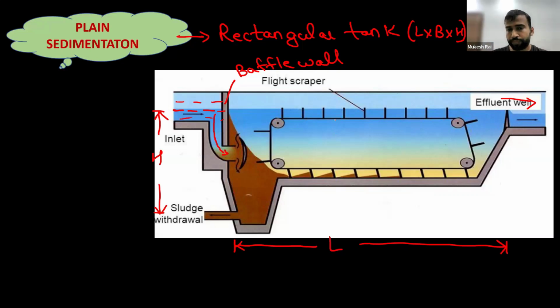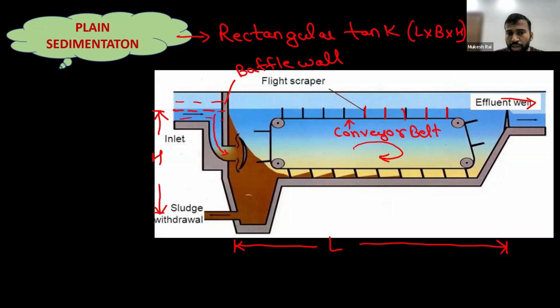Okay. Now, one conveyor belt is shown here on which flight scrapers are installed. Now, what is the function of this flight scraper? We will see in detail. The movement of this conveyor belt is just like this, that will be in clockwise direction. Okay, students. Now, we are going to see the working of this plain sedimentation tank.